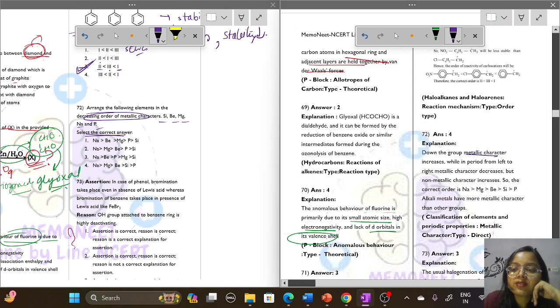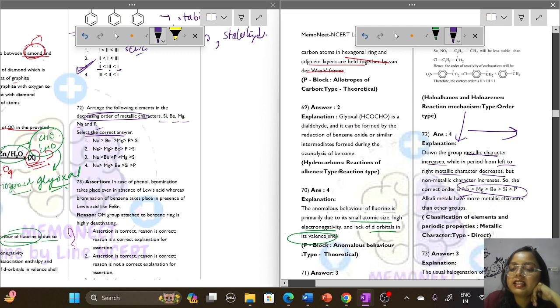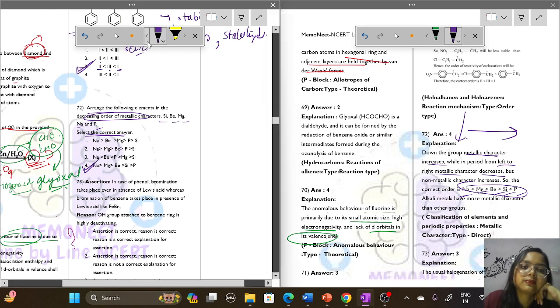As we move down the group, the metallic character increases, and if we move left to right, the metallic character decreases. Non-metallic character increases from left to right, and top to bottom the metallic character increases. So the correct order will be sodium the most metallic in nature, then magnesium, then beryllium, then silicon, then phosphorus. So option number 4 will be the correct option here.